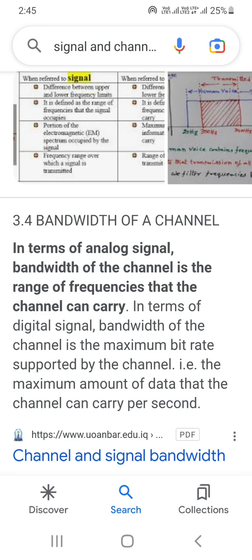wavelength and energy. So what are signal and channel bandwidth? Signal bandwidth and the bandwidth of the channel, in terms of the analog signal: the bandwidth of the channel is the range of the frequencies that the channel can carry. In terms of the digital signal, the bandwidth of the channel is the maximum bit rate supported by the channel, the maximum amount of data that the channel can carry per second.